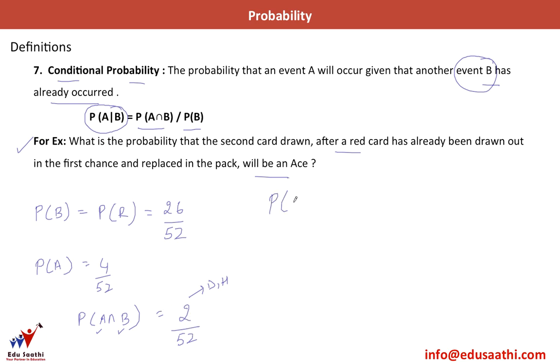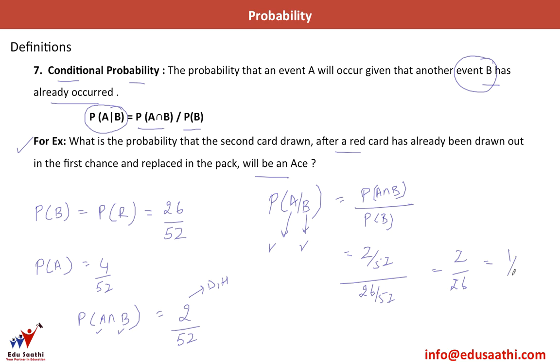So the probability we need to find out here is P of A slash B, which means that B has already occurred. What is the probability that A will occur? So this is P of A intersection B divided by P of B. What is P of A intersection B? We've calculated 2 by 52. And what is P of B? 26 by 52. So I have 26 divided by 52. So what is my answer? 2 by 26 or 1 by 13. So this is what is conditional probability. I hope this is clear.